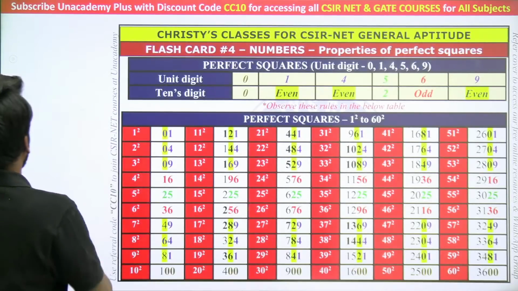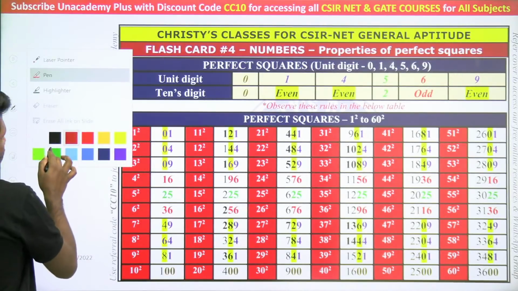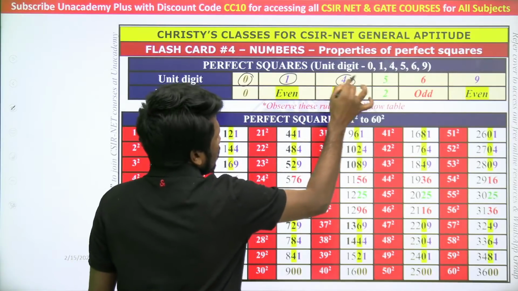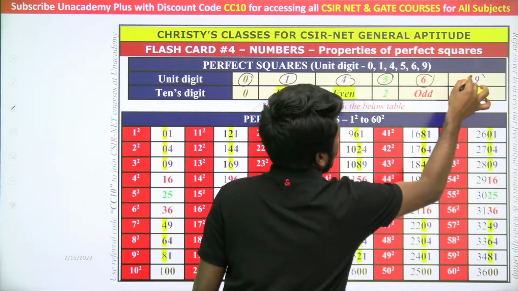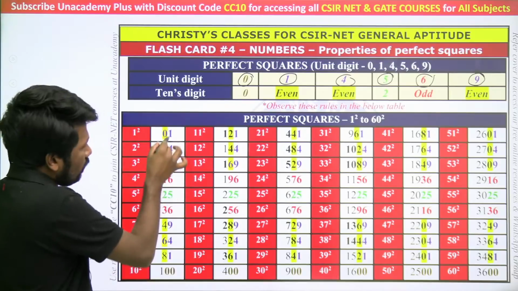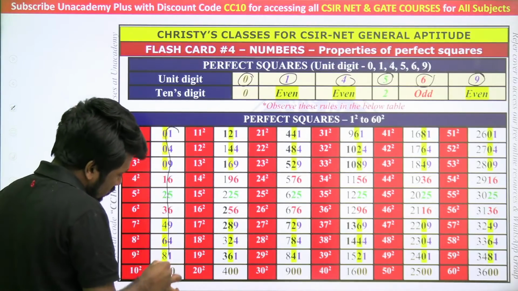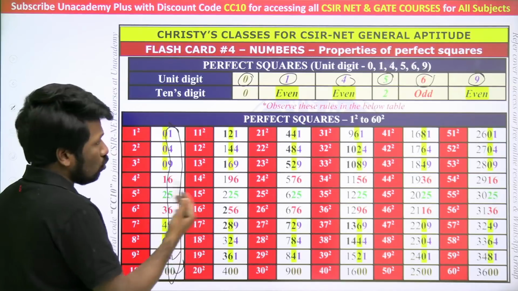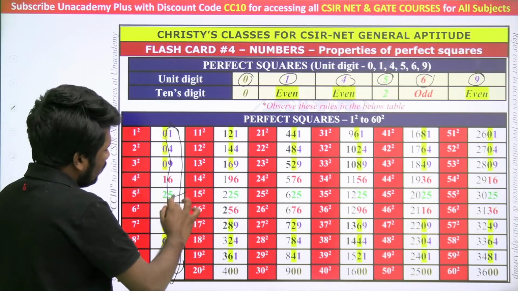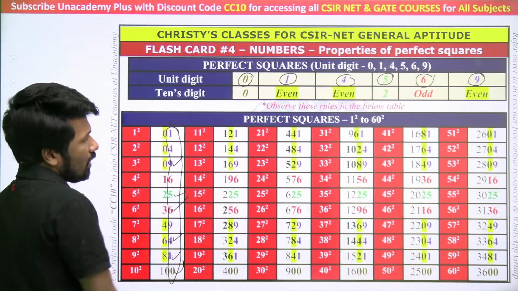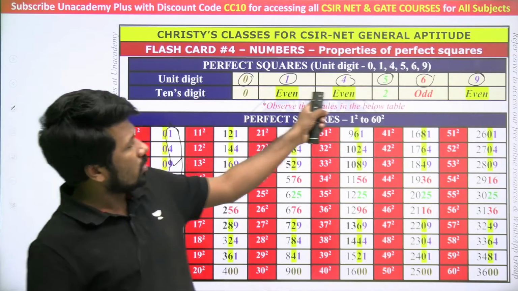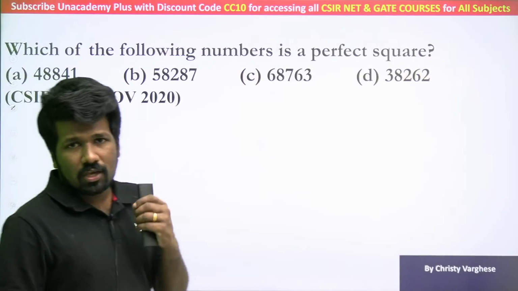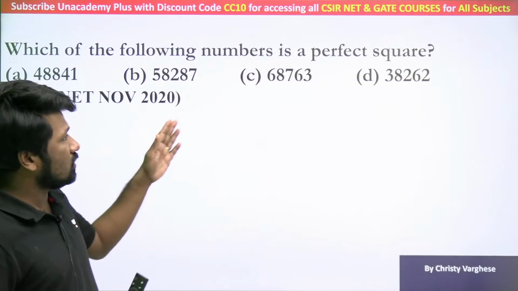So the first thing you should remember is that these are the only possibilities for the last digit of a perfect square. Unit digit can only be 0, 1, 4, 5, 6, 9. 2, 3, 7, 8 is impossible. To verify it, look at this last digit, which I showed in the previous slide. 0 is there, 1 is there, 2 and 3 are missing. 4, 5, 6 are there, 7 and 8 are missing. After that 9 is there. So that is why unit digit of a perfect square can only be 0, 1, 4, 5, 6, 9. Last year also the same type of question came, which is checking just this knowledge.